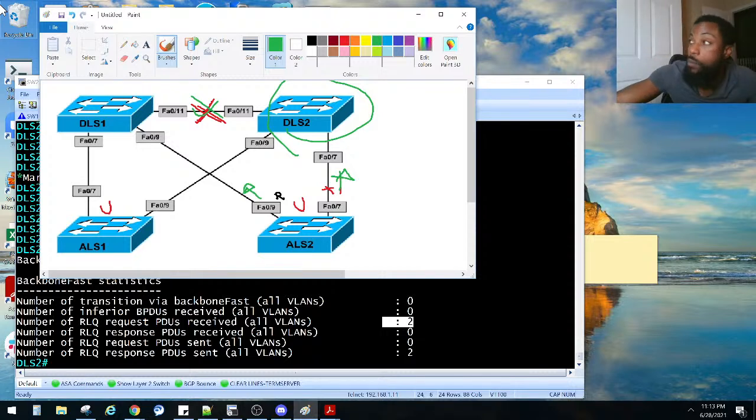So with all of these features, uplink fast, backbone fast, I definitely got to do a review. It's been a couple weeks since I've been streaming. This is the first time I've been streaming. Typically, I stream Monday through Thursday, 8 p.m. Eastern Standard Time. And I appreciate you guys for tuning in. But I think that is all I got for y'all tonight, man.